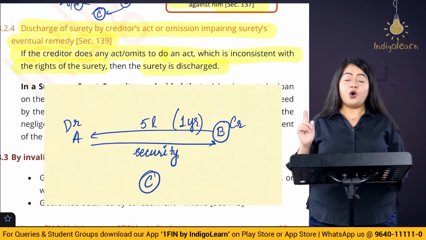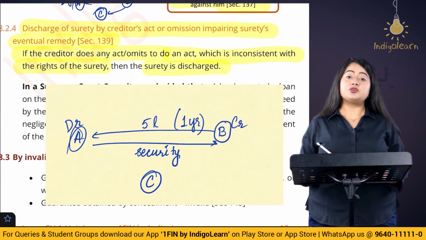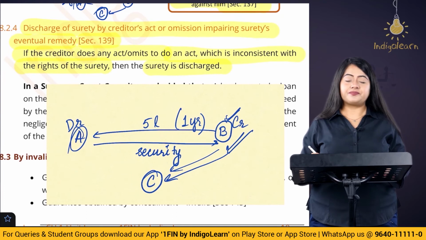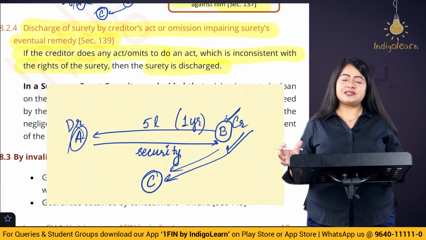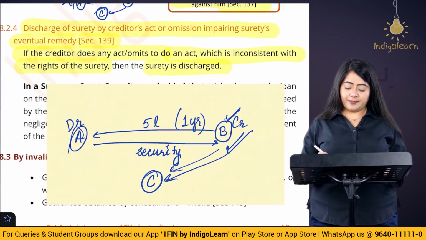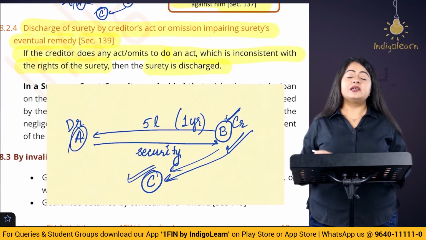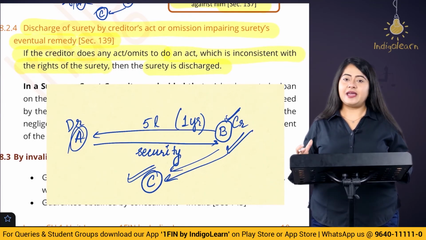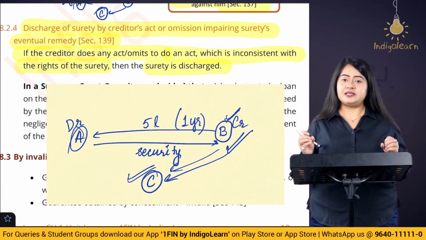Now what happens is, on the due date A fails to make the payment of the money. But let's hypothetically assume that here B, who is the creditor, destroys the security. Somehow the security or the asset is destroyed. Now in this case, what happens to the liability of the surety? Well, in this case, the surety is going to be discharged. Now this may happen after or before the repayment is done.